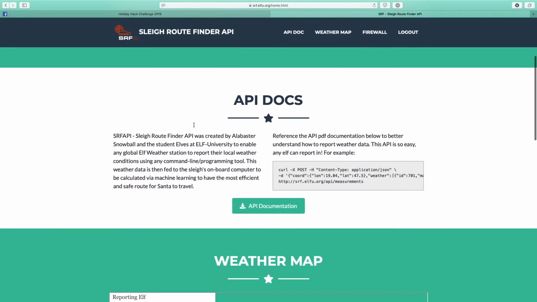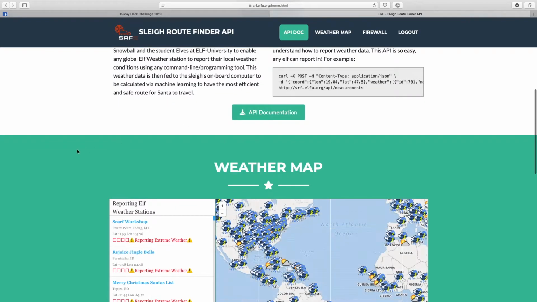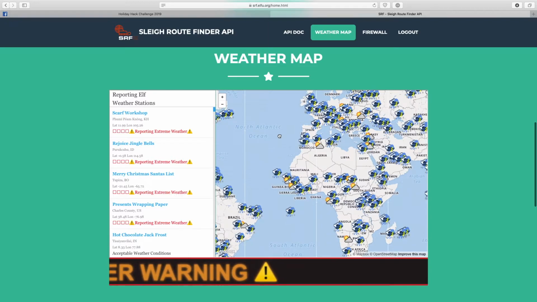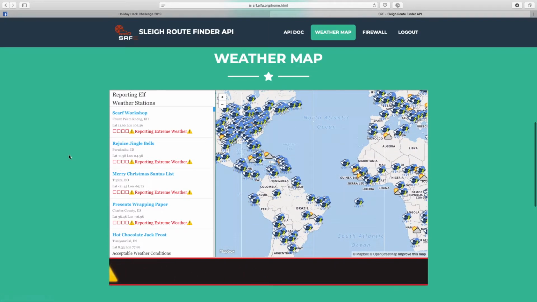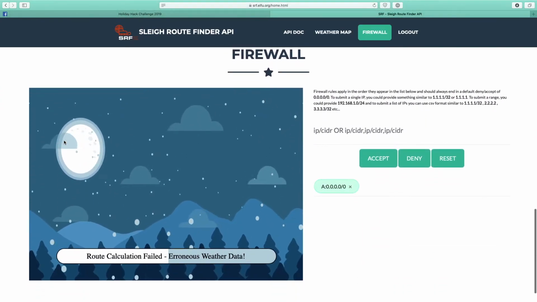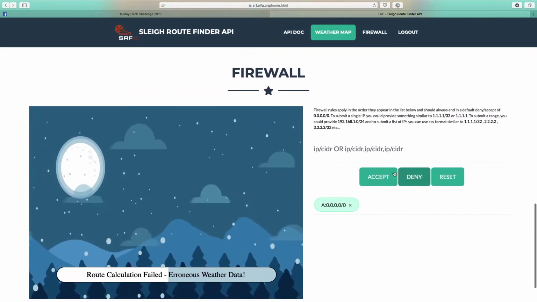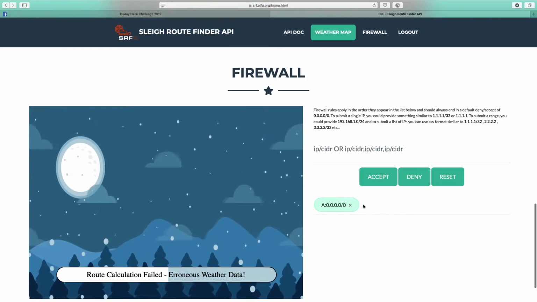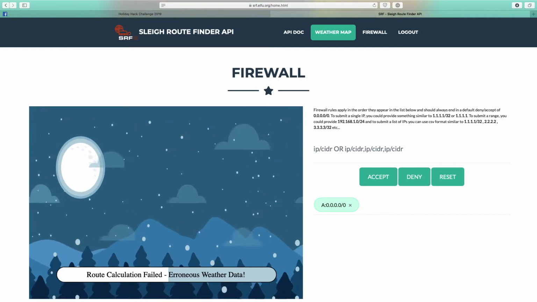So we have some information: API documentation, the weather map, which seems to be bad weather all over the place, even in places where you would expect to see at least a little bit of sunshine. So that's definitely not the way it's supposed to be. And we have a firewall where we can block IP addresses. If we just add one single IP in there, let's actually see if we can add an IP address.